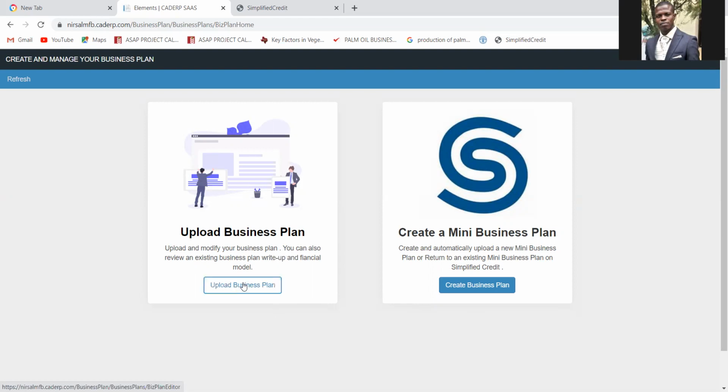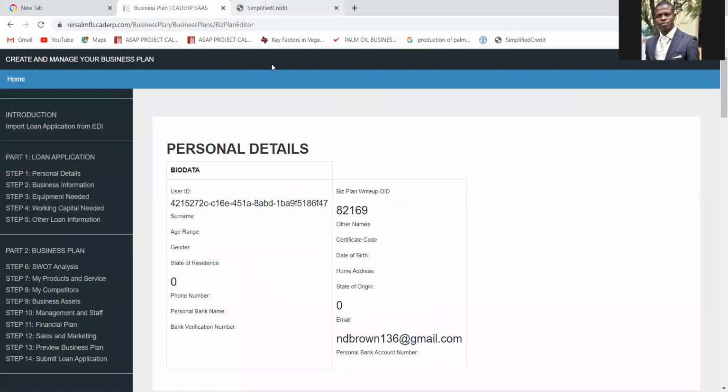So click on upload business plan. I haven't done that yet. So this is what the table of contents looks like from step 1 up to step 14. Loan details, business information, equipment, everything. This is what the process looks like.